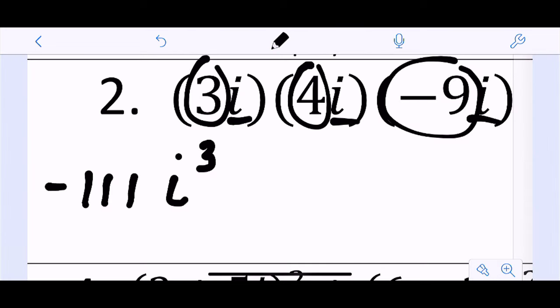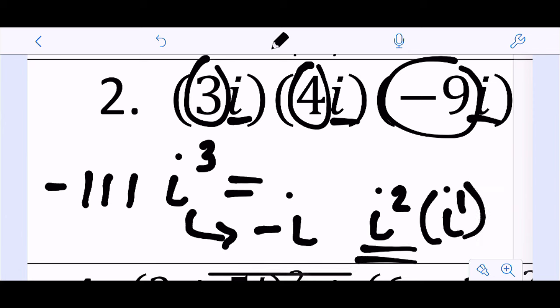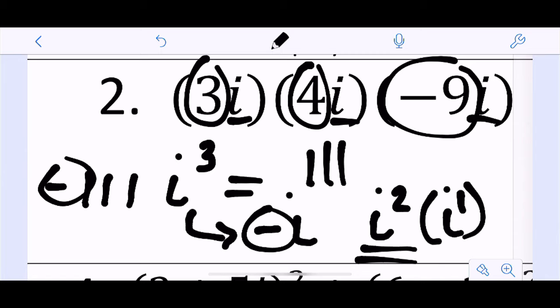And then from there, we can simplify. So i cubed is really just equal to -i, because remember that that's i squared times i to the first. i squared is -1. But remember, you could also put i cubed in your calculator and check yourself. So that negative and that negative would become positive, and so that would just give me that.